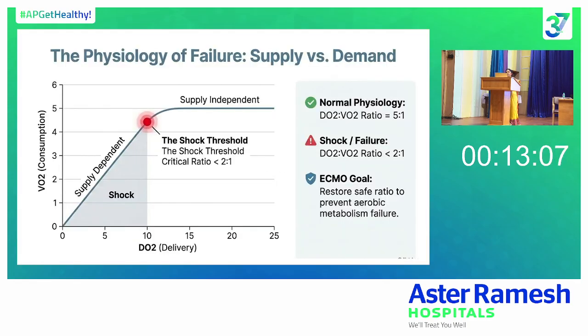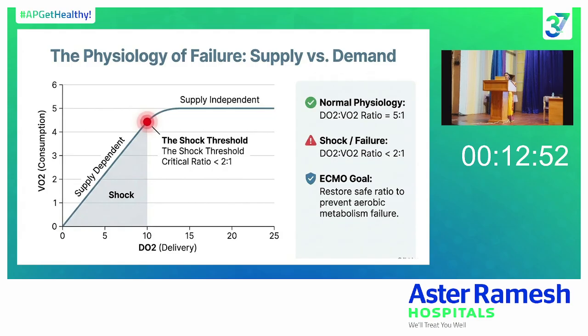So whenever there is a mismatch, either an increase in the oxygen consumption or a decrease in the oxygen delivery, to some extent our body will accommodate by increasing the oxygen extraction ratio, because there is almost a 5:1 ratio, DO2 by VO2. So our body will compensate by increasing the oxygen extraction ratio until it drops down to 2:1. If the DO2 by VO2 ratio drops to 2:1, this is the critical level.